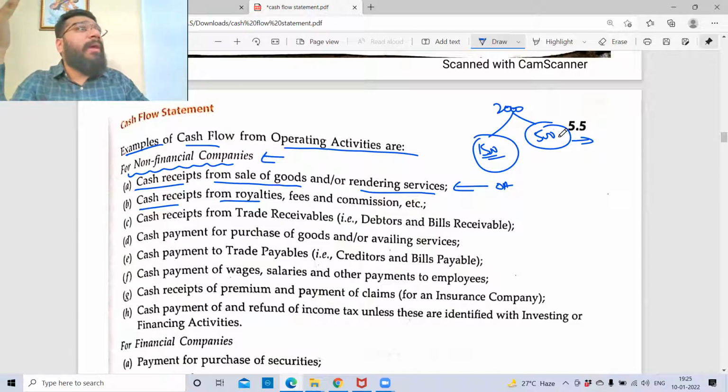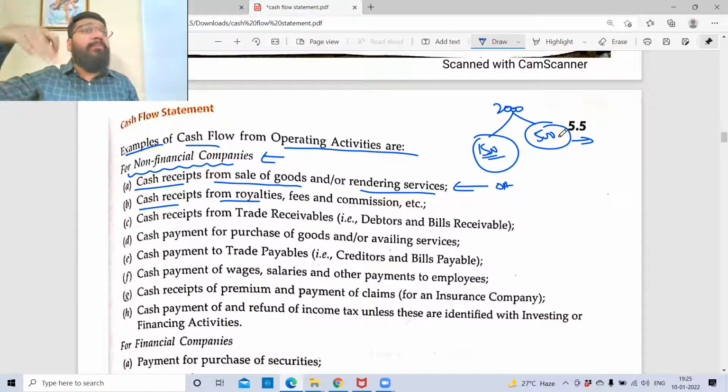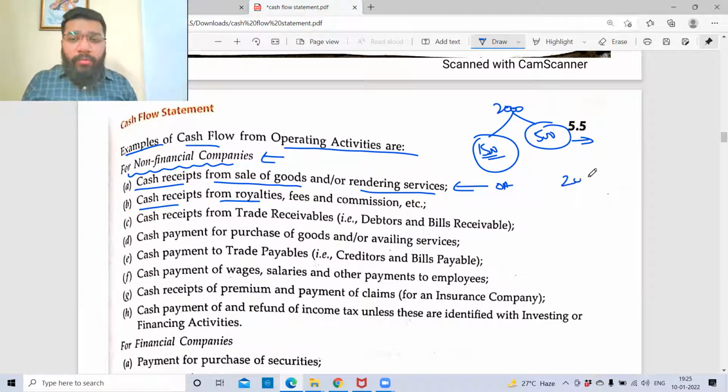Same thing. For example, now I'm a music director, a music creator. Music composer? No, composer. So I know to compose the music, but there is a different company who will do the marketing or probably put it in a movie, because if I have to put it in the movie, I need to have that much context. I am just a composer of the song. I don't have context with the film industry. So I approach one person and tell them that if you can sell or put this song in that movie, whatever the commercials, we can agree. So I made a song which we are agreeing for 2 crore rupees.